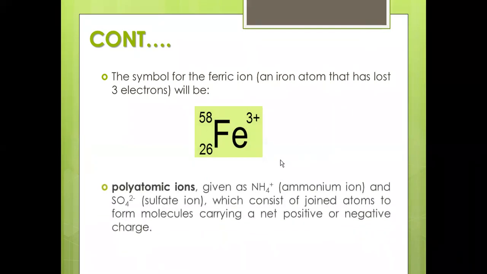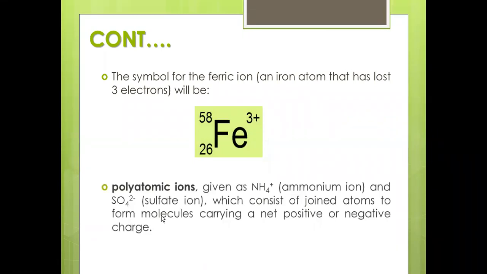And there is another term called polyatomic ions, given as NH4+ and the sulfate ion SO4 2-. How are they derived? Earlier we talked about only one atom, but now we have a combination of two or three atoms forming a molecule carrying a positive or negative charge, which we call polyatomic ions.